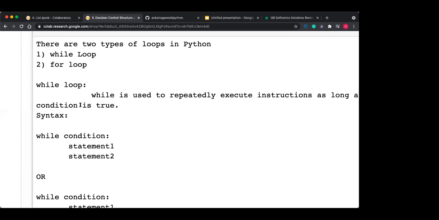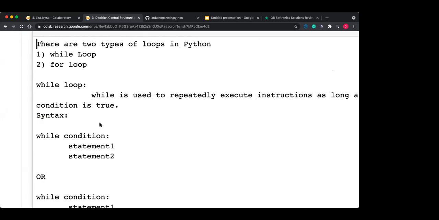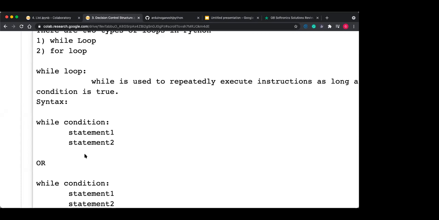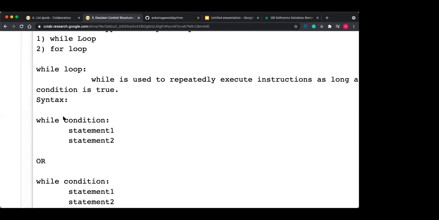In front of while we are putting a condition. If the condition is true, then the statement inside that block gets executed. Very simple execution. While is used to repeatedly execute the instruction as long as the condition is true. If the condition is true, the statement is repeatedly executed, and once that condition becomes false, it will go outside that particular loop. Okay, very simple. This is the syntax of the while loop: while condition, statement 1, statement 2.